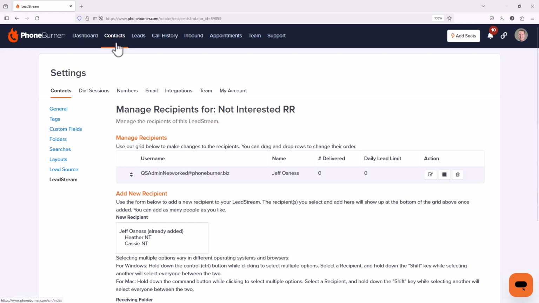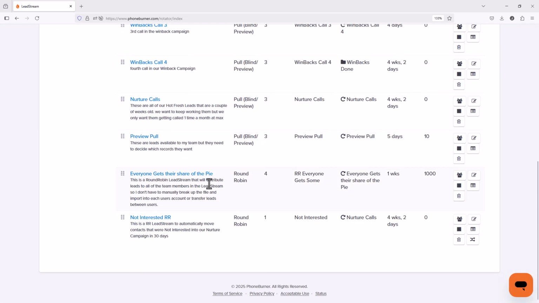So now what's going to happen? Let's go back to our main lead stream page. Let's take a look at our not interested RoundRobin lead stream. We can see it is monitoring the not interested folder. That's the distribution folder. So it's looking at that folder for anything to get added to it. If somebody gets added to that lead stream, it's immediately distributed to the admin, right? We only have one team member that's on that lead stream, and we immediately distribute to that team member. That starts our 4 weeks, 2-day countdown, the 30-day countdown.